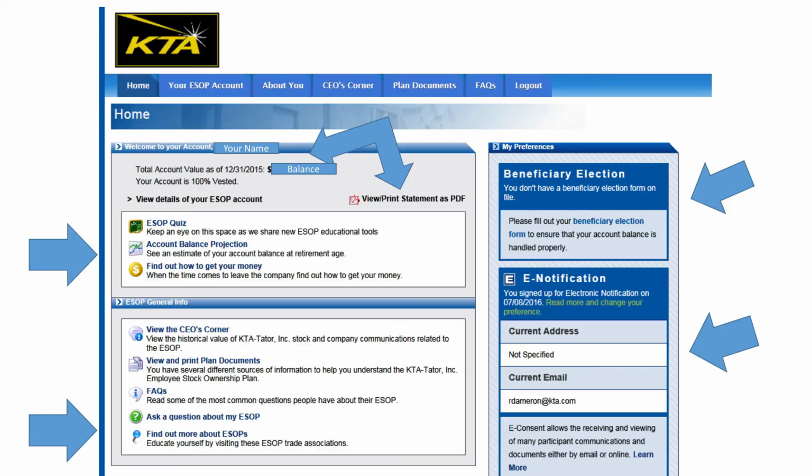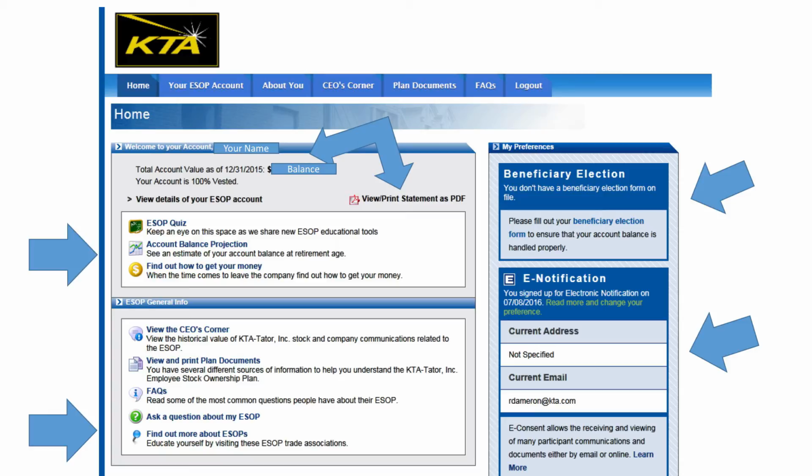At the top, looking at the double arrow, you'll see your name, your current account value, and what your current vesting percentage is as of December 31st, 2015. You can also print the statement we just discussed at any time. Let's move down to the next section and the first arrow to the left.